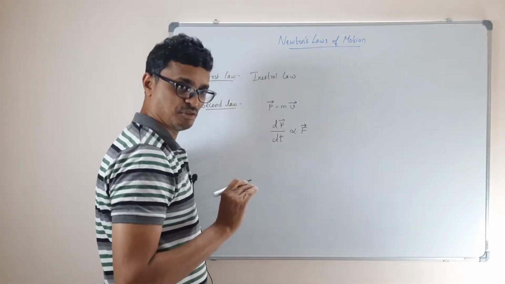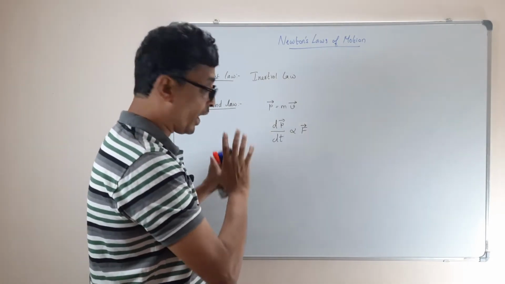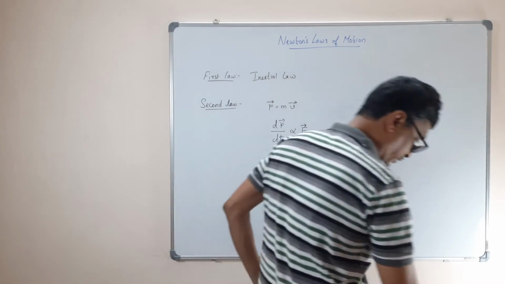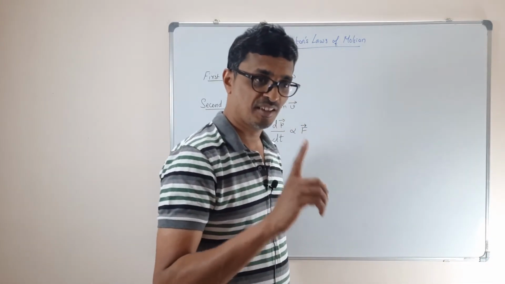Same direction. Now this is very interesting. Why is it interesting? See the line carefully. The rate of change of a linear momentum. Linear momentum is what?